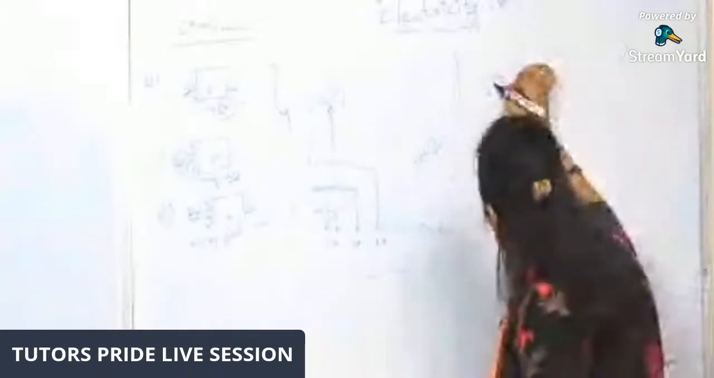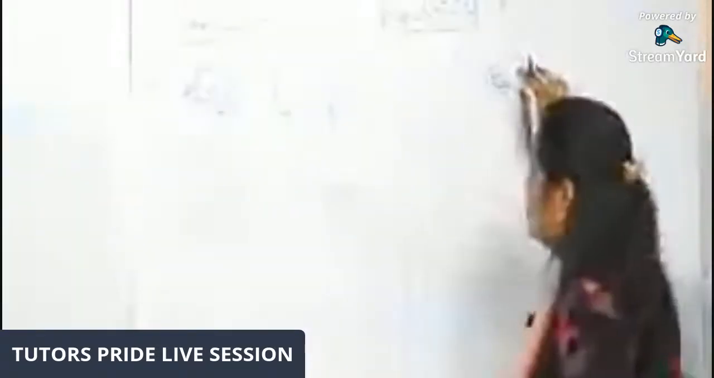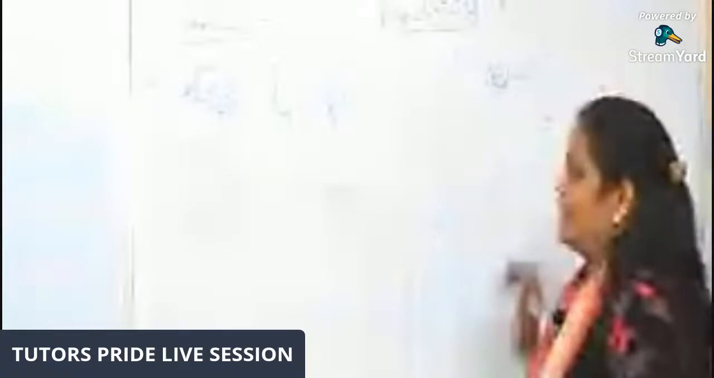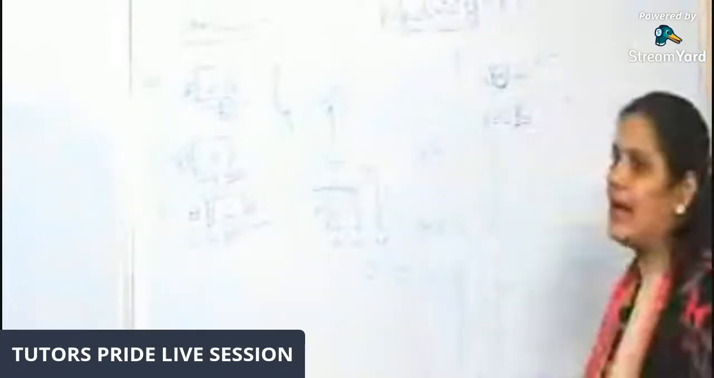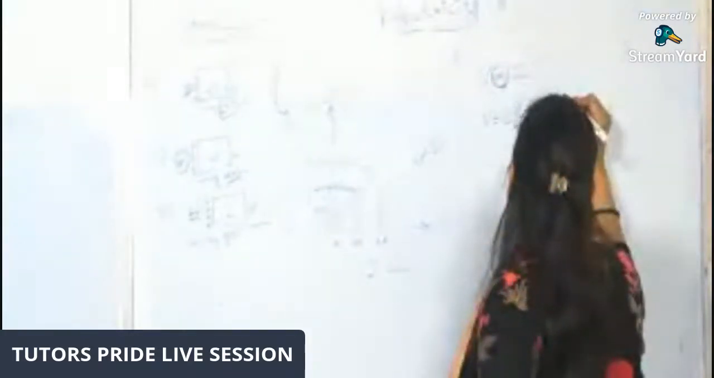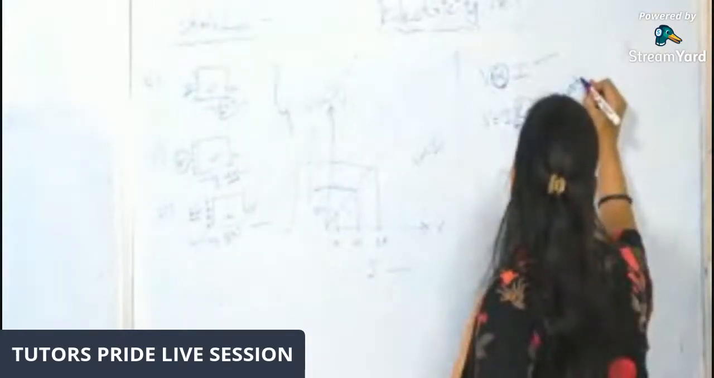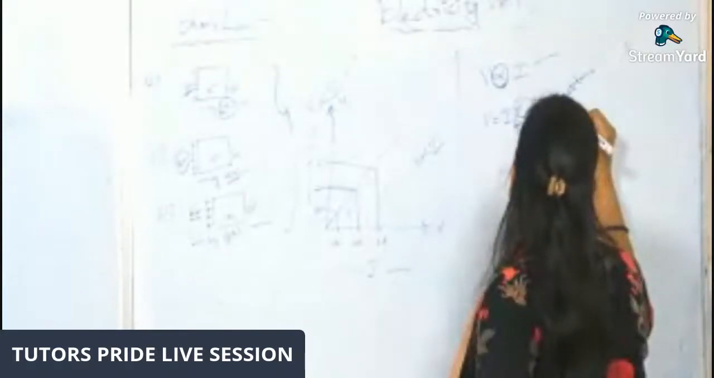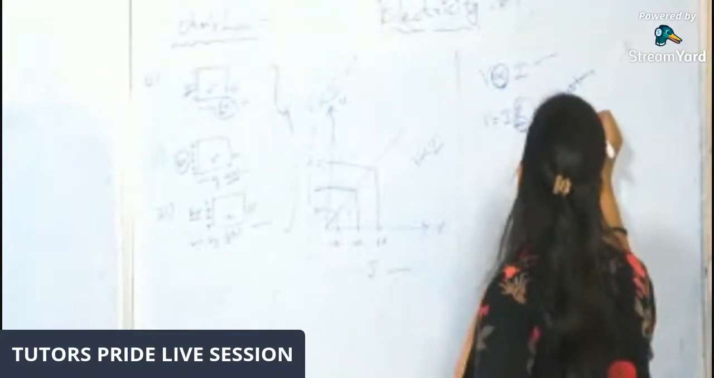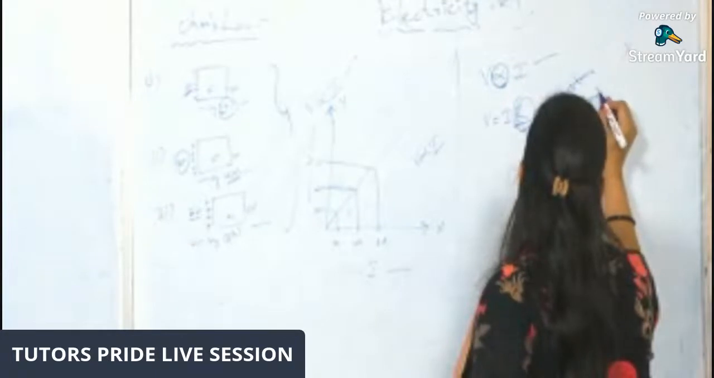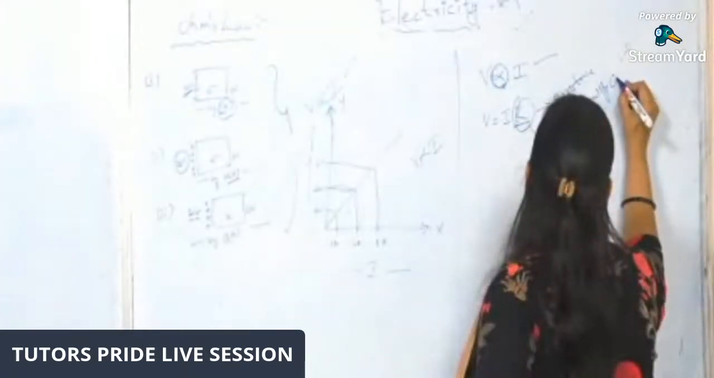So to remove this proportionality, we are supposed to introduce one proportionality constant, which is called R. We are supposed to introduce one proportionality constant that is called resistance.